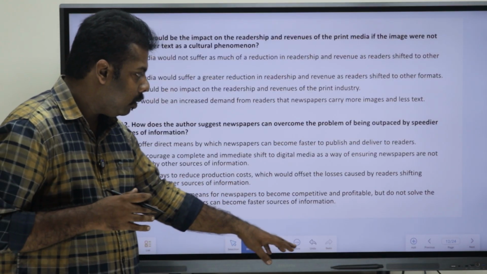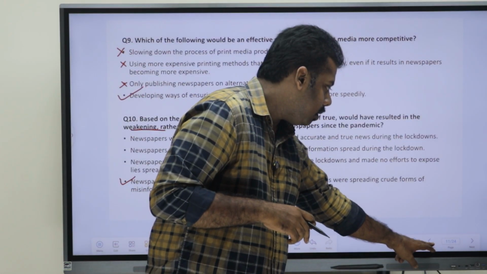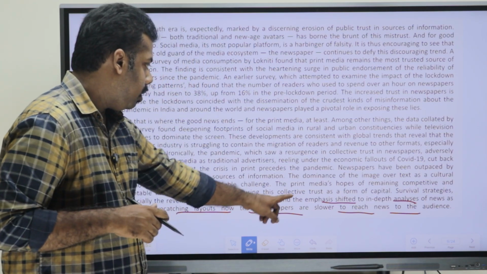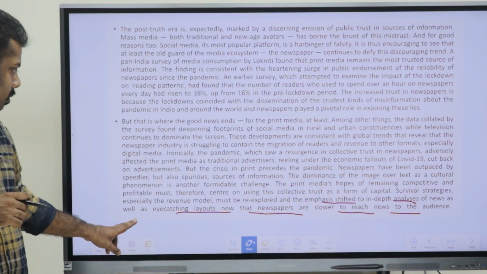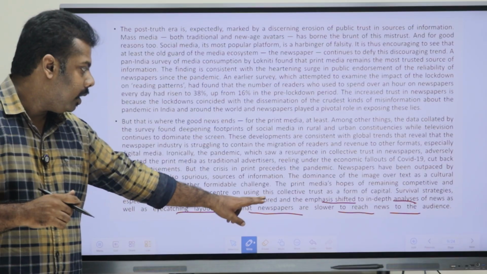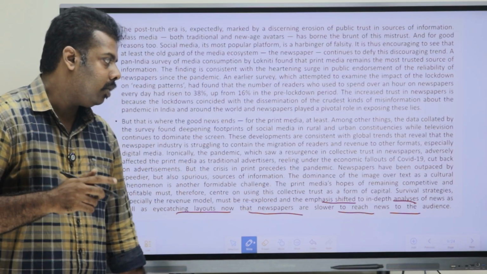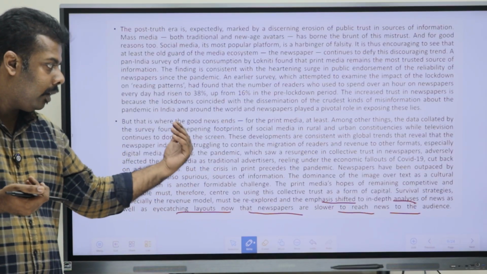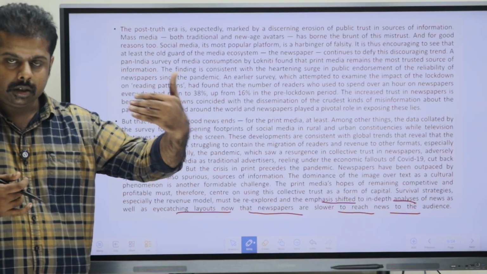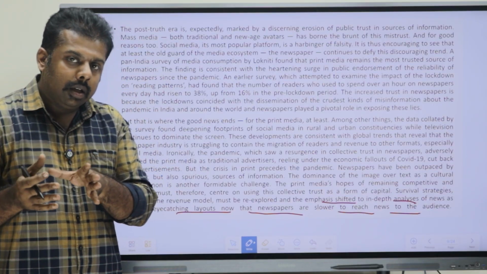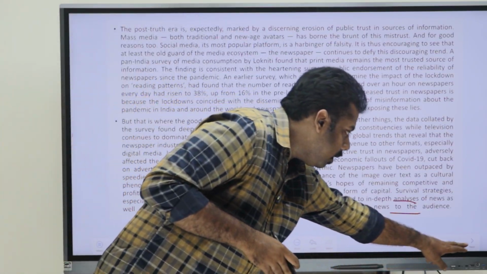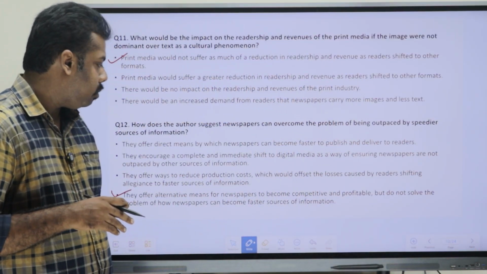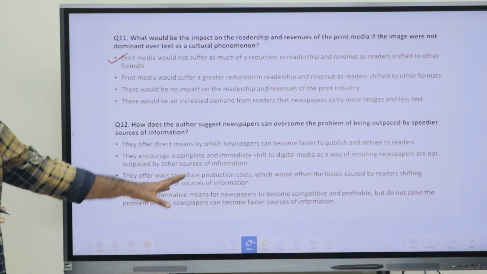Okay, if we go back to the passage, in the last point it is said that they have shifted to in-depth analysis of news as well as eye-catching layouts now that newspapers are slower to reach news to the audience. So that problem is not being solved. They have told all the other alternatives, but how it can reach the audience faster is not said, or the author hasn't given an idea on how we can do that. So obviously D is the right option with regards to that.